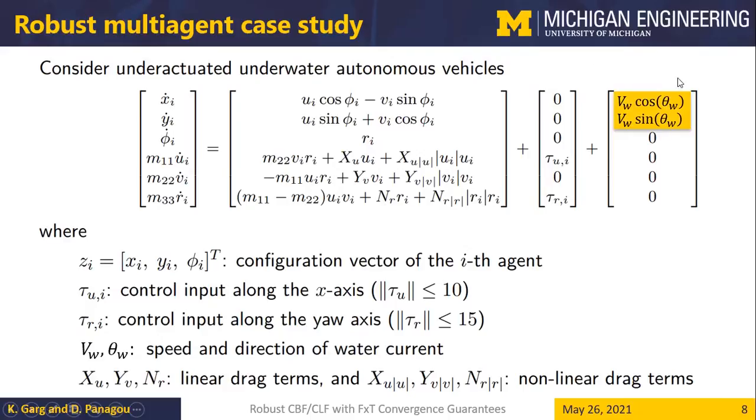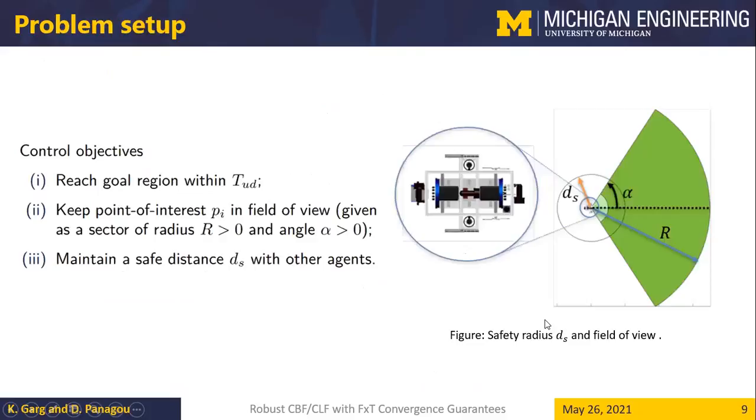Here, to model the additive disturbances, we consider water currents whose magnitude and direction are both assumed to be unknown. And we also assume that the system states are unknown, and we only know the system states within an epsilon bound. And we also consider input bounds on the individual inputs. So the objectives for individual agents are given here. Each agent is required to reach a goal region within a user-defined time, encoding the convergence requirement.